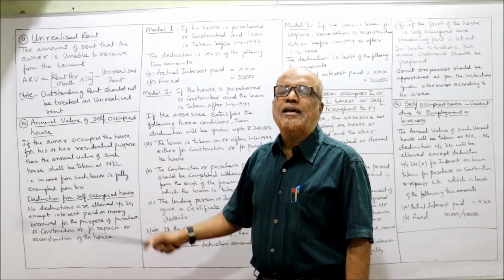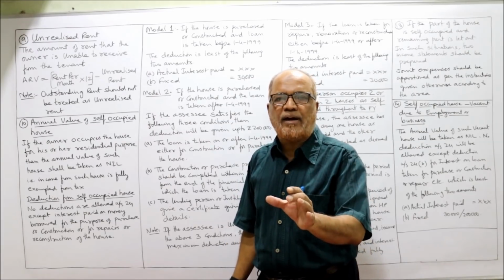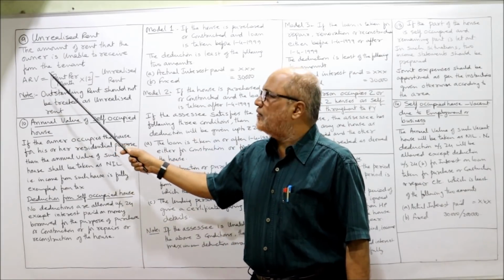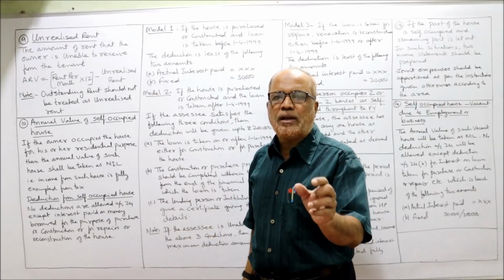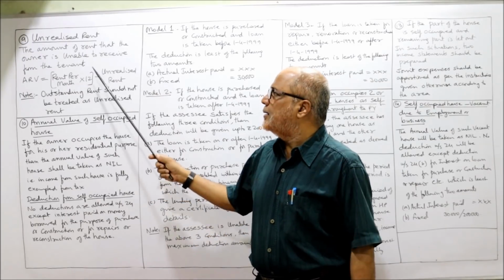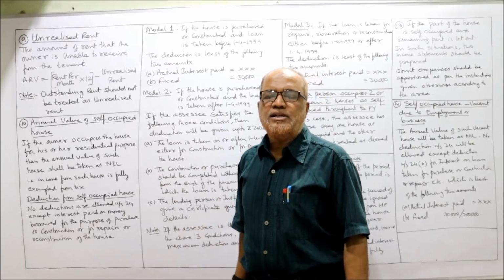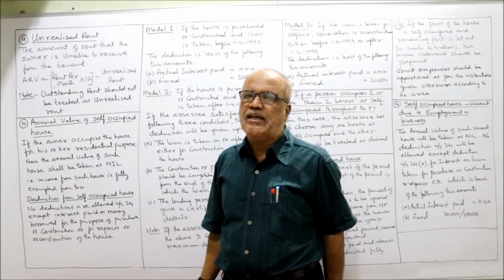Then unrealized rent should be deducted from the actual rental value of the whole year. So how to calculate the ARV? ARV will be calculated as rent per month into 12, that means the actual rental value for the whole year, minus unrealized rent. So unrealized rent should be deducted from the actual rental value of 1 year.